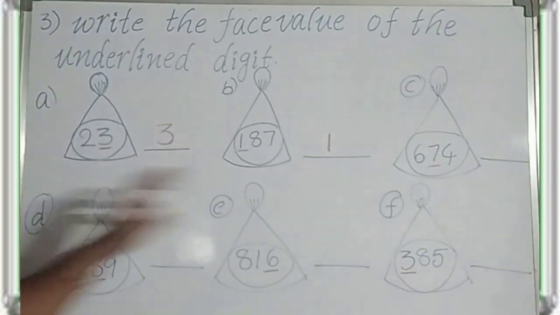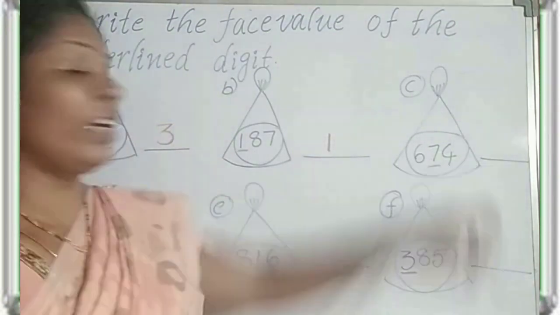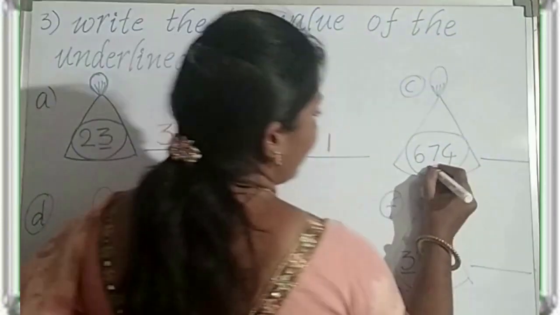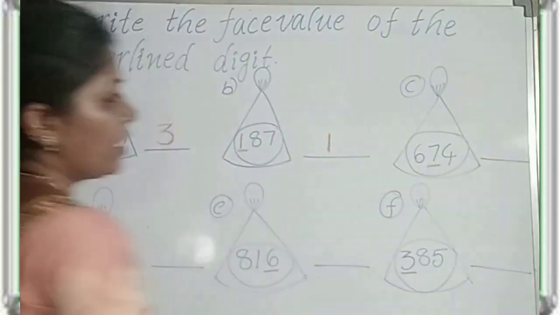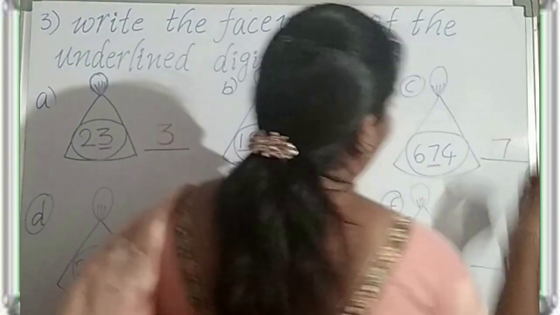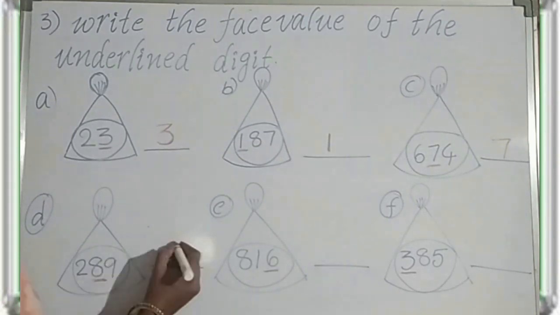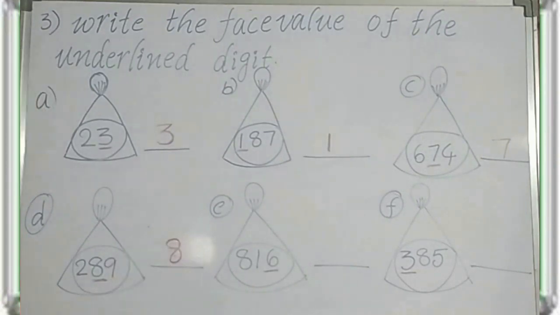Next, 674. The underlined digit is 7. The face value of 7 is 7 only. Next, 289. The underlined digit is 8. The face value of 8 is 8.